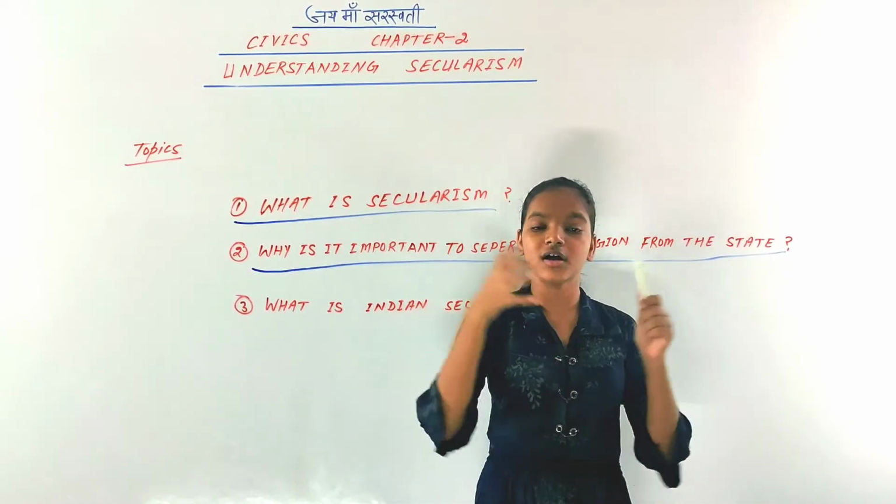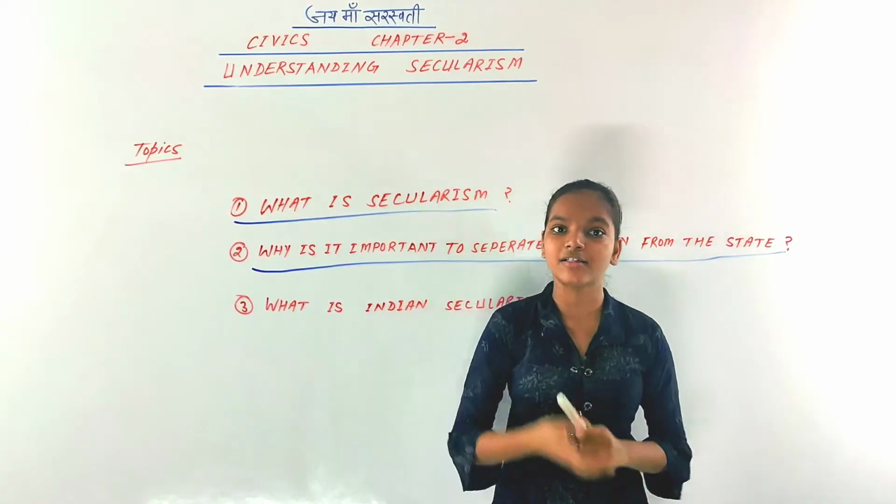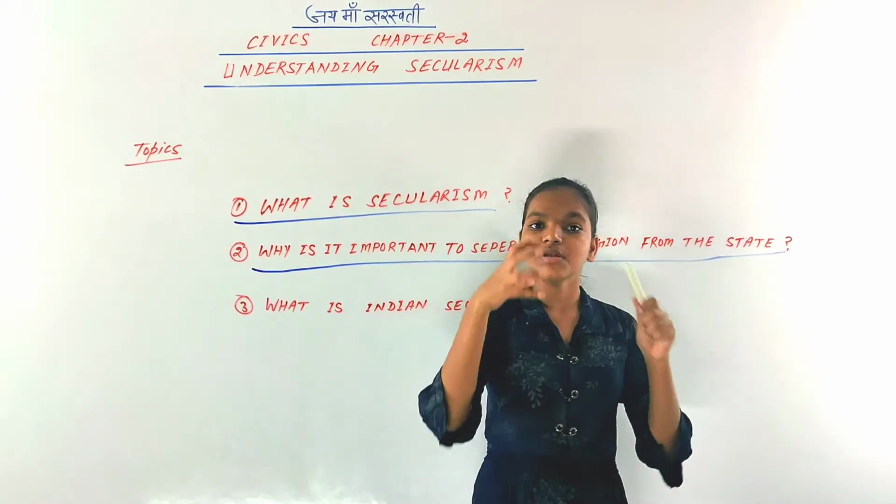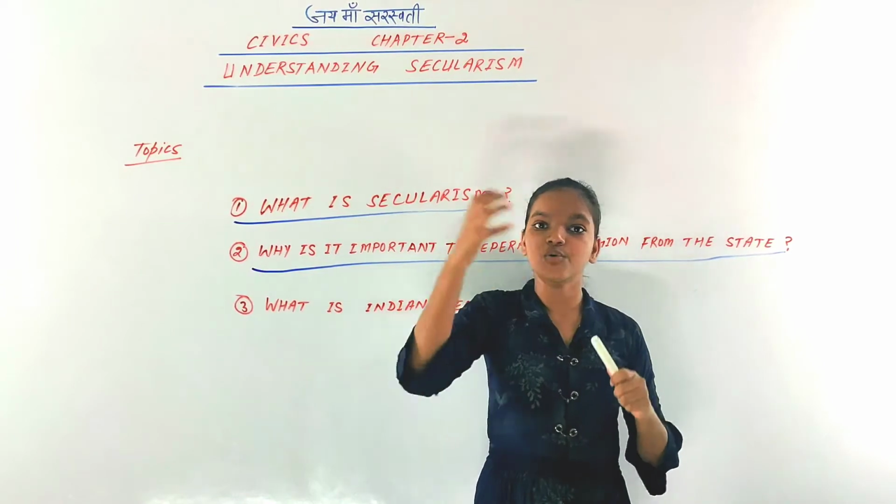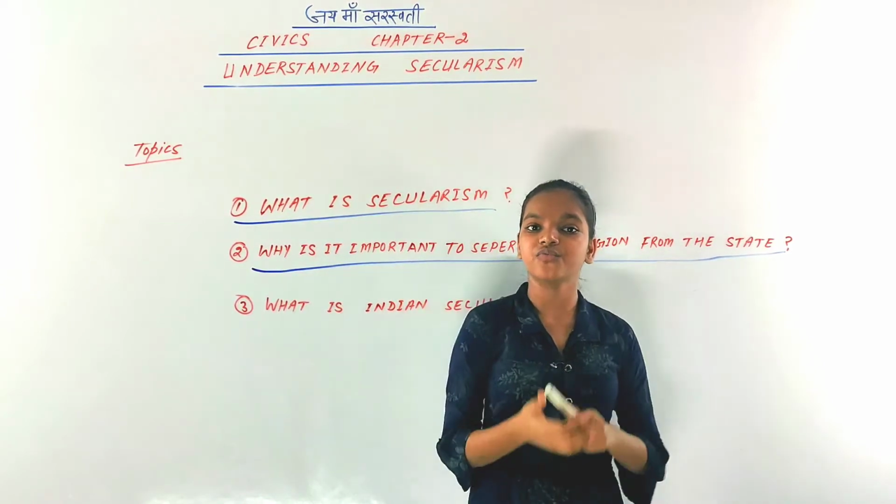Your freedom would be violated, your fundamental rights would be abolished by those who have been given the power of the state.